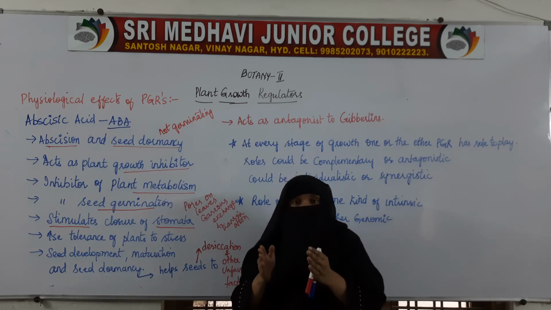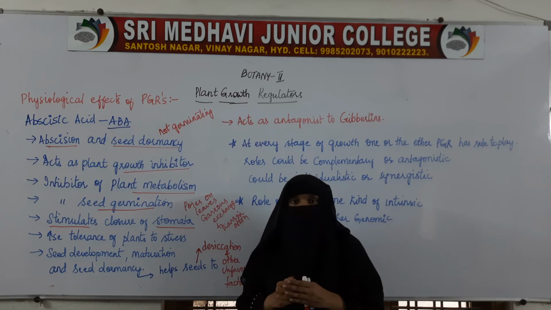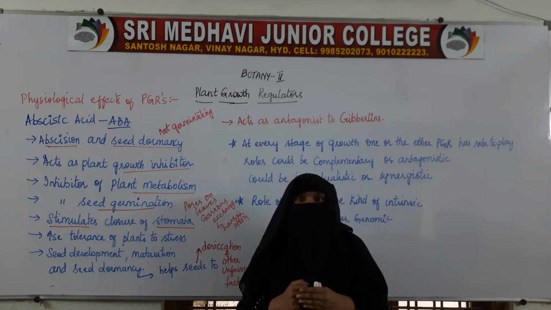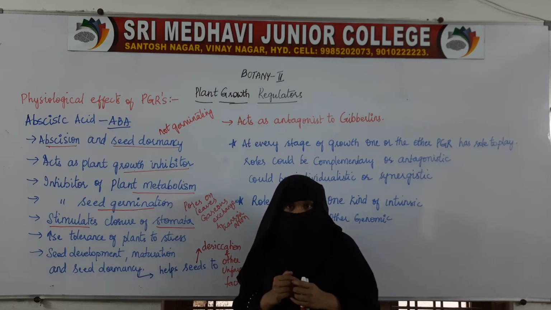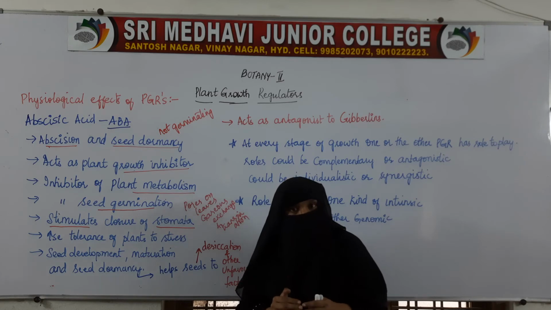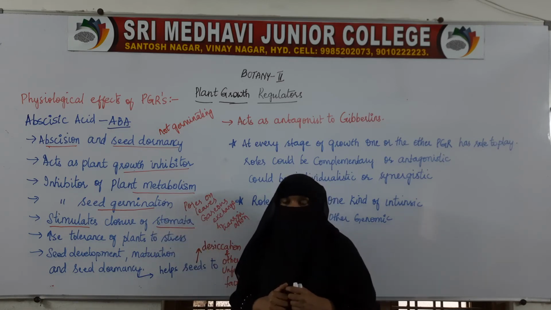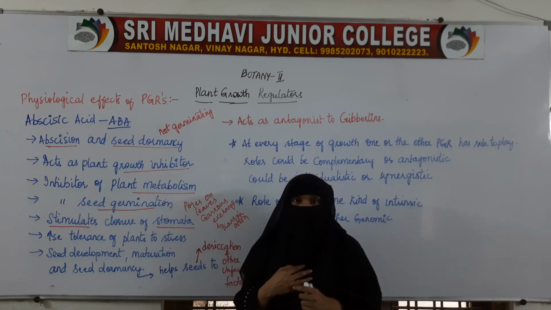So in order to avoid transpiration, because if transpiration takes place, then the plants will lose water, the transpiration needs to be stopped. In order to stop the transpiration, the stomata need to be closed, because if the stomata are open, the water will be transpirated.